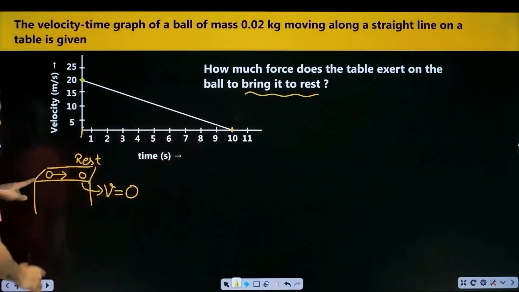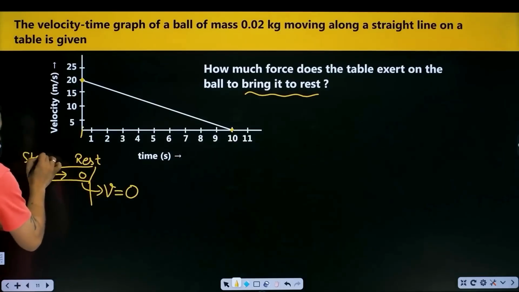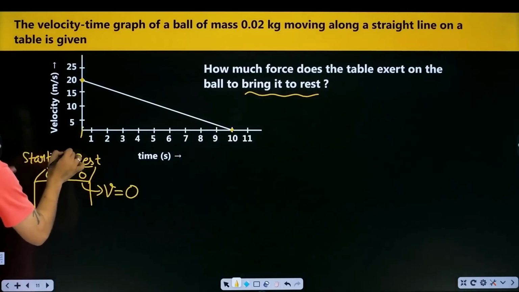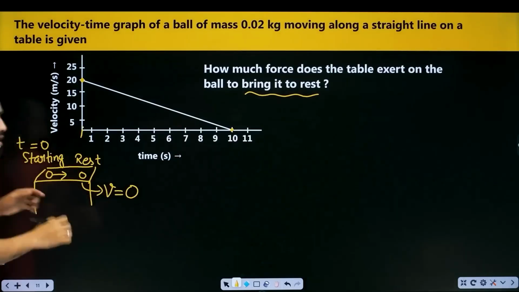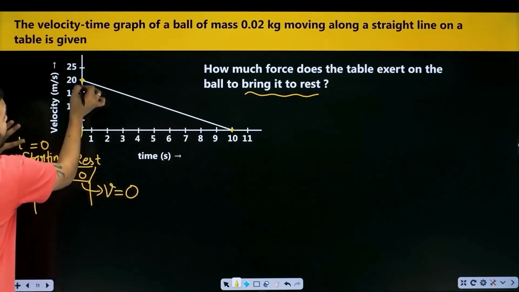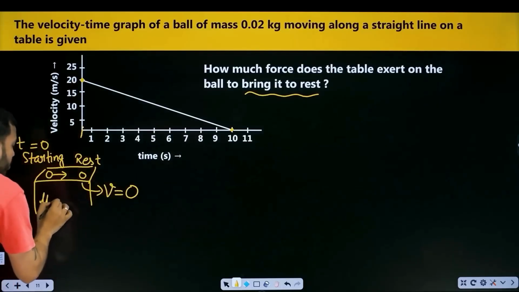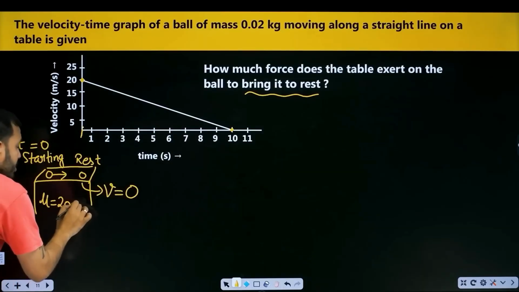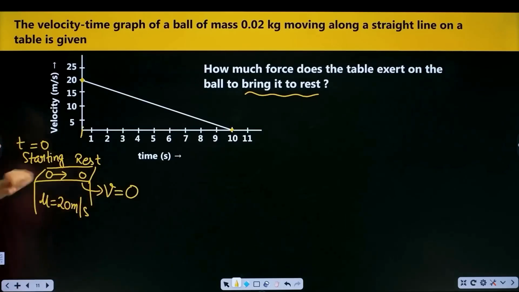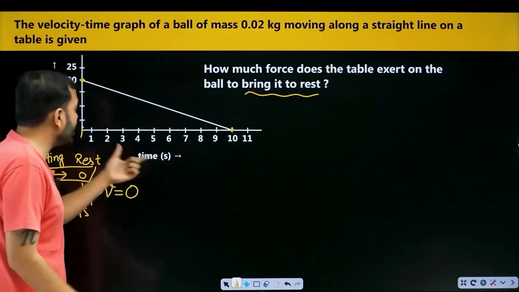Meaning in the very starting, beta, if I talk about the starting, when is the starting of anything? When time is 0. When time is 0, what is the velocity? 20 meter per second. So what is the initial velocity? 20 meter per second. What is the final velocity? 0.